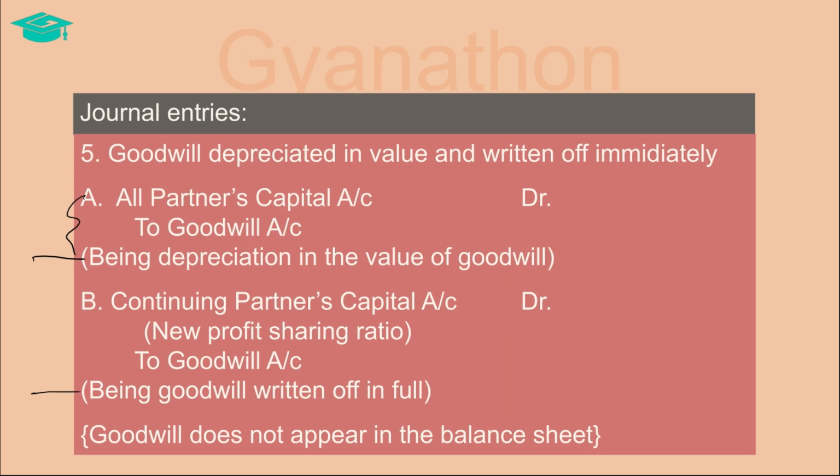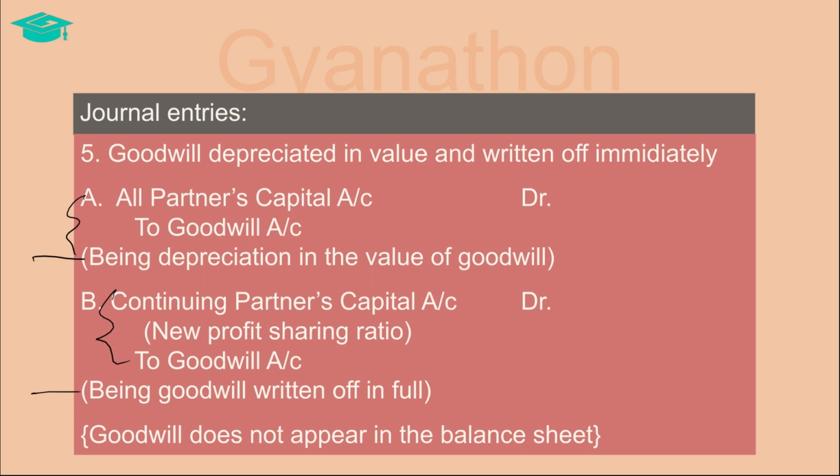Once the goodwill appears in the books at the proper value, we must now write it off completely. This is done by contribution from the continuing partners in their new profit sharing ratio. The write-off is achieved by debiting the continuing partners' capital accounts in their new profit sharing ratio and crediting the goodwill account with its full value, thereby closing the goodwill account.